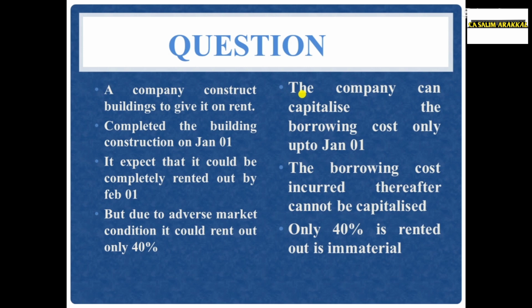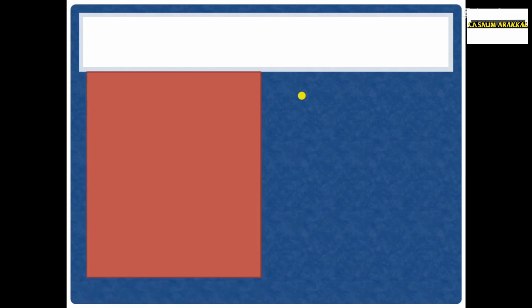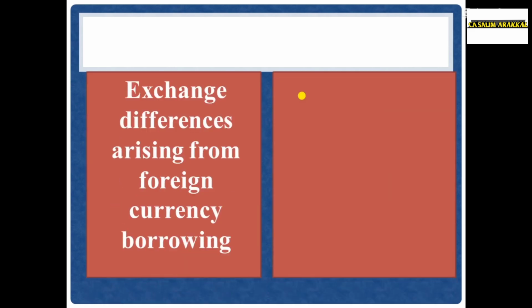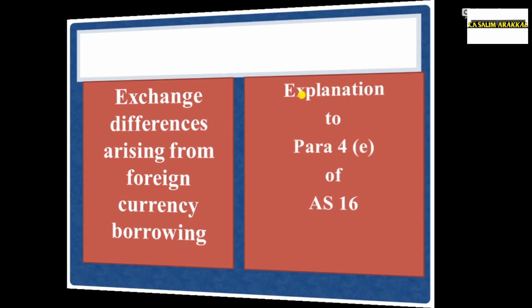are completed. Next, we will discuss one important part of this accounting standard, explanation to paragraph 4E of accounting standard 16, exchange differences arising from foreign currency borrowings. Explanation to paragraph 4E is a very big paragraph. We will see one example.